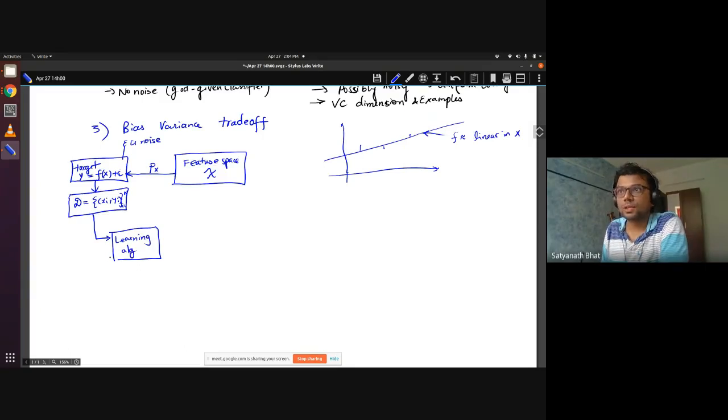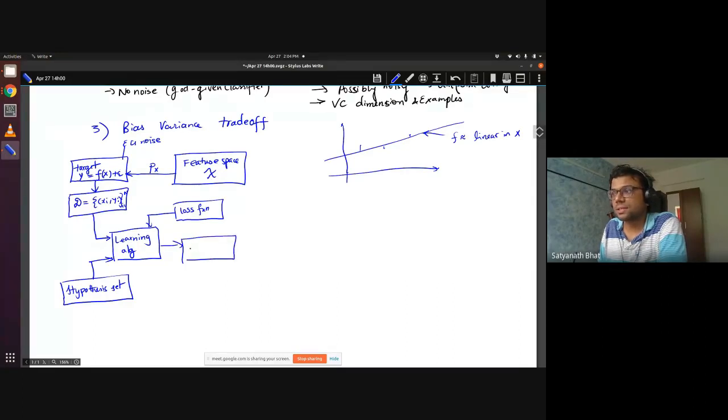The learning algorithm also takes as input a hypothesis set, and of course there is a loss function. This is like 0-1 loss; here we chose LMS, the least mean square loss. The final output is some hypothesis H, which we would like to be as close to F as possible. So this is the entire learning model.